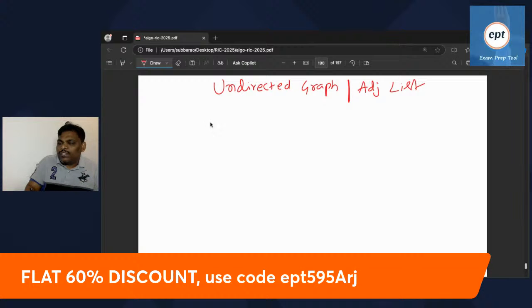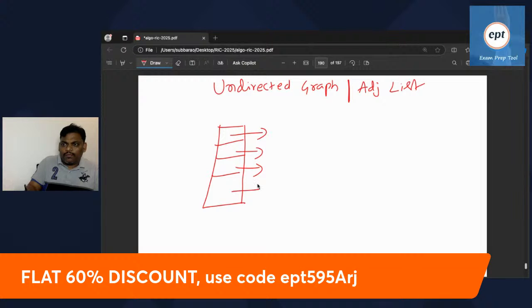What you want to say is, if there is a graph, see this one. Let me write the adjacency list. Assume there are 4 vertices: here A, here B, here C, here D. So A's adjacent is maybe B. A's adjacent is B, and C also, and D also.